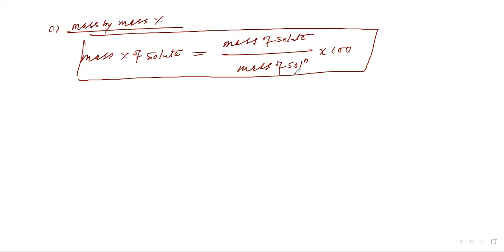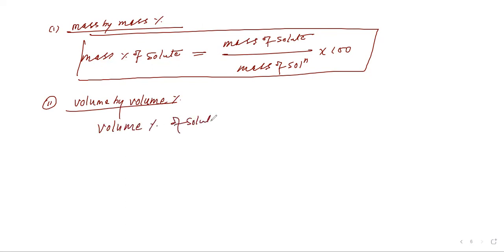So how many grams of solute any solution contains, that is called mass percentage of solute. Second one, if you talk about volume by volume percent, volume percent of solute, the same formula will be there. Volume of solute